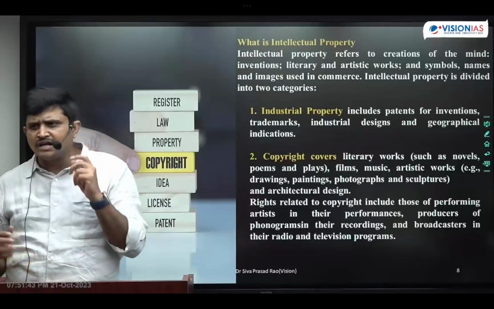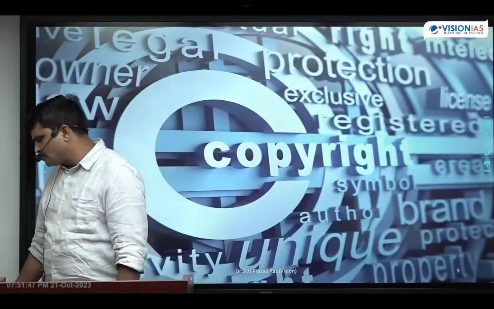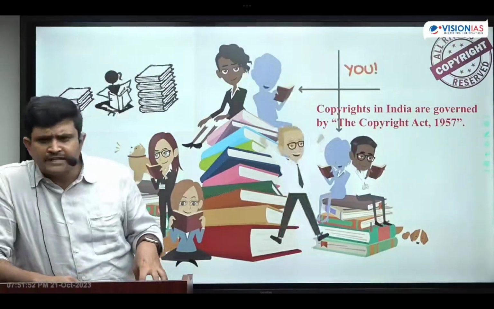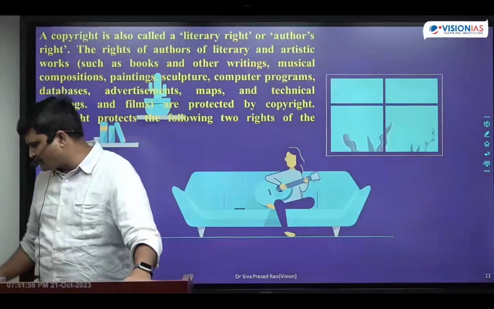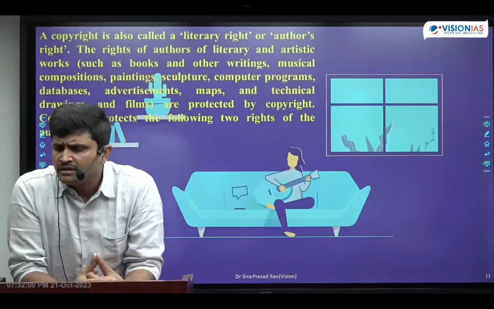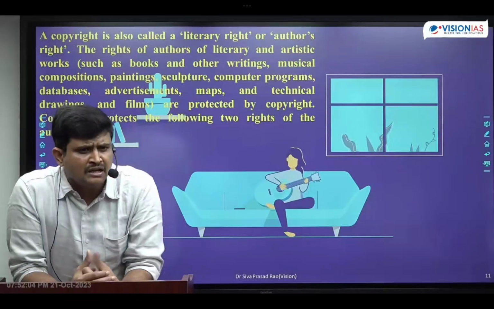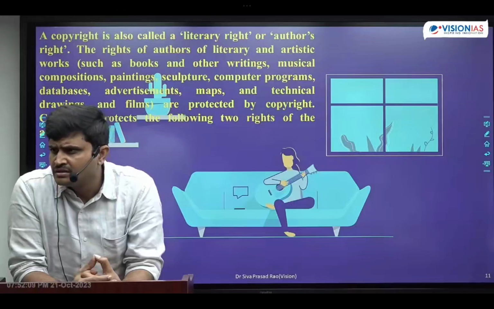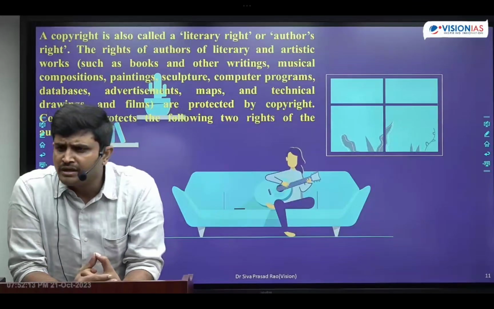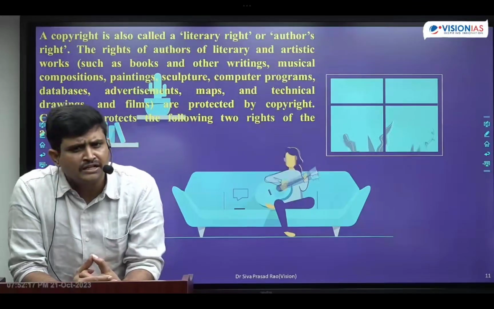First we will start with the copyrights only. So what actually are copyrights, and for whom will they give these copyrights? Copyrights are provided under the Copyright Act 1957. Copyrights are provided for literary work as well as artistic work. Literary work means books, journals, novels, any paper publications, or any poems. For that they will provide the copyrights.